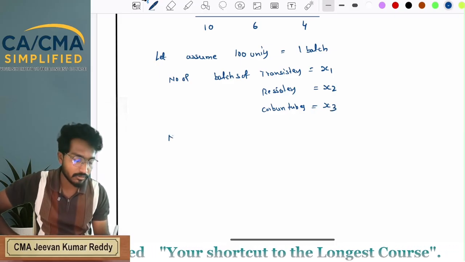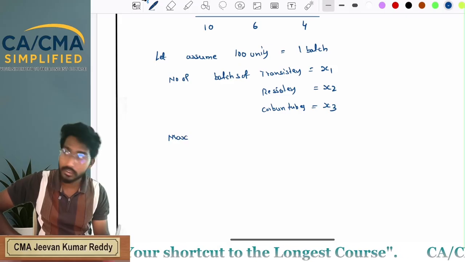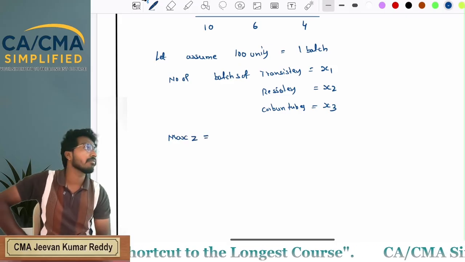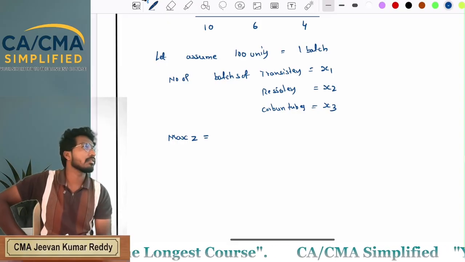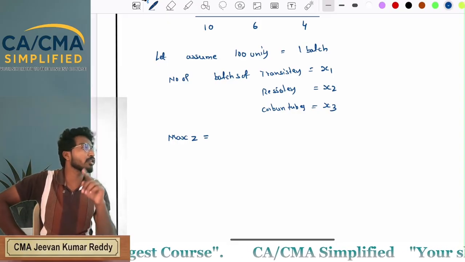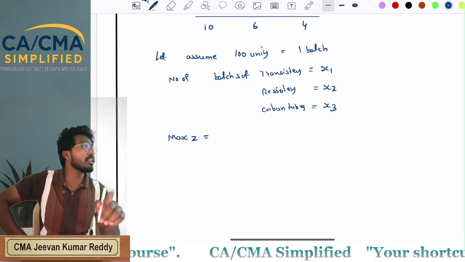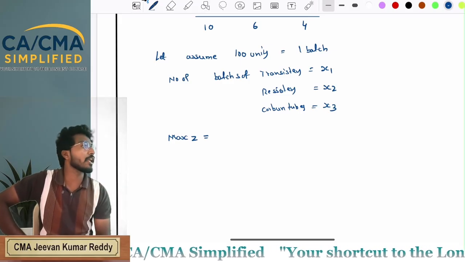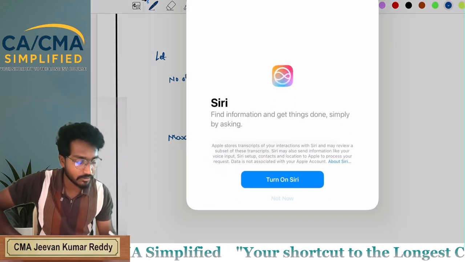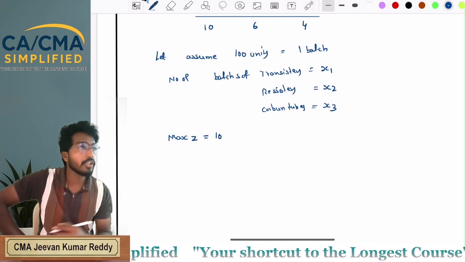Now max z is equal to, by selling one batch, so how many units in the batch? 100 units. By selling 100 units you are getting a profit of 10 rupees into the number of batches.